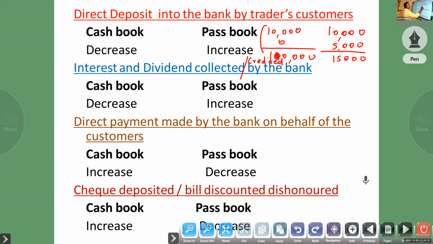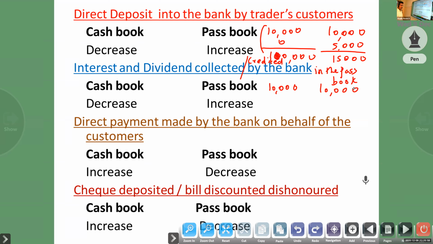That is credited in the passbook. So what is this? Interest and dividend collected or credited in the passbook.